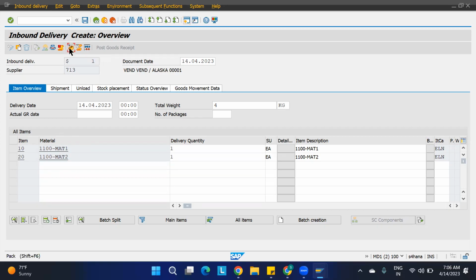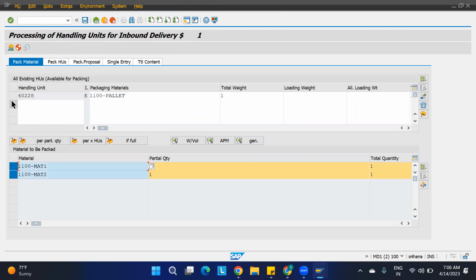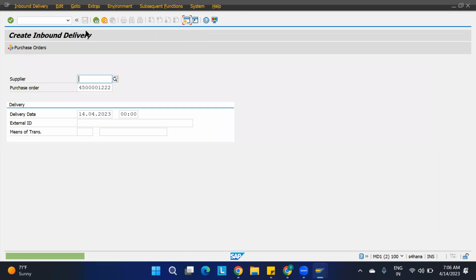So if you want to pack, just go here. Just create one pallet. Yes, packaging we can do from inbound delivery as well. If you maintain packaging for the inbound delivery, then it will pack automatically. For VAS, we have maintained the packaging specification, only for the VAS we have maintained, correct? Sorry, I have not packed them actually. Yes, for VAS we have maintained, but inbound delivery I have not maintained. I need to pack. Anyway, we can pack it in. Now I have not packed it actually.